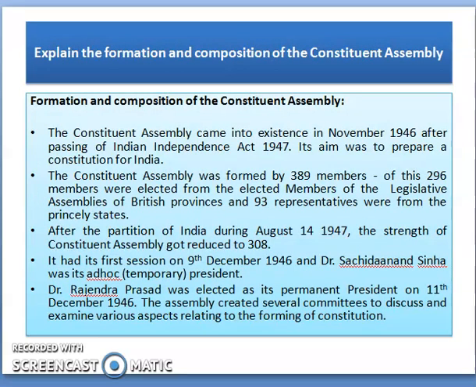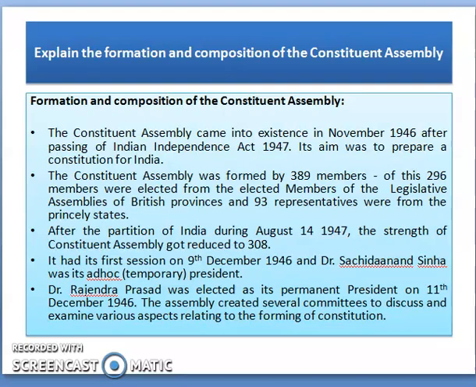Next heading, the formation and composition of the Constituent Assembly. The Constituent Assembly came into existence in November 1946 after passing of Indian Independence Act 1947. Its aim was to prepare a constitution for India. The Constituent Assembly was formed by 389 members. Of this, 296 members were elected from the elected members of the legislative assemblies of British provinces and 93 representatives were from the princely states.